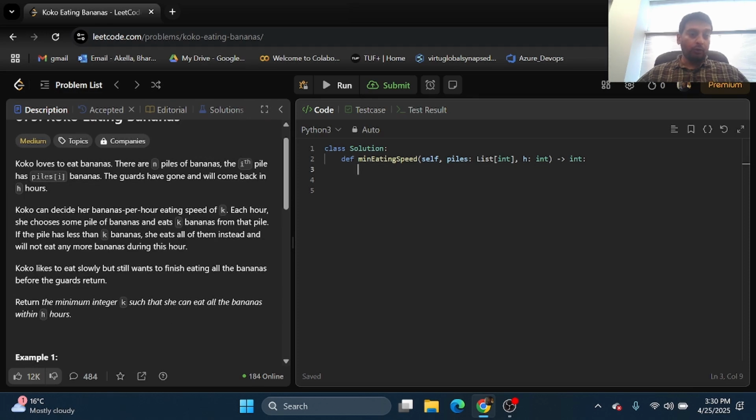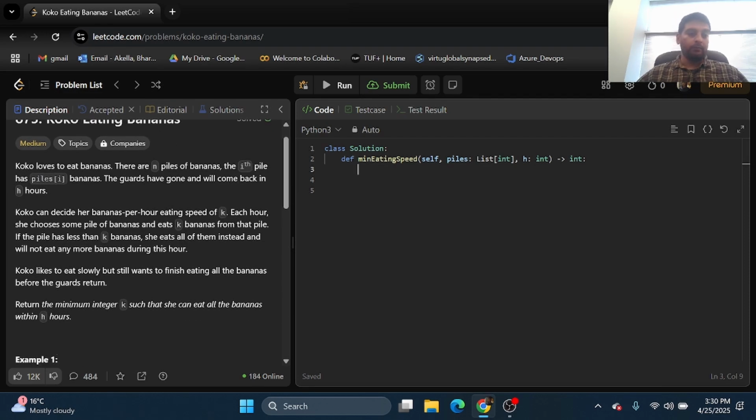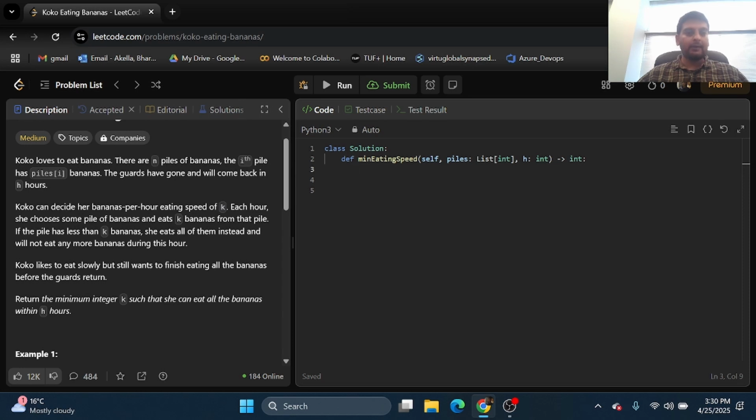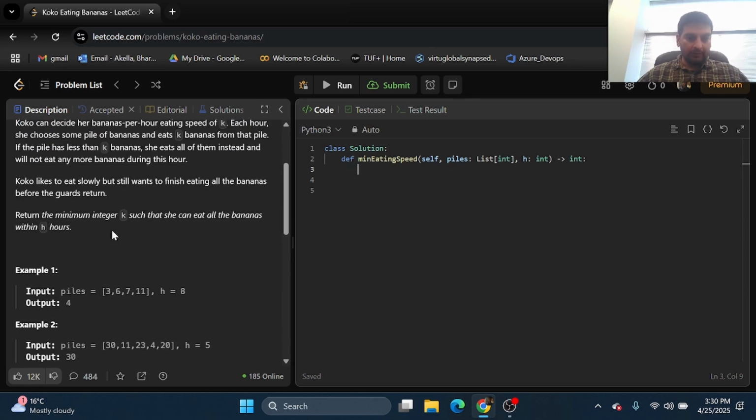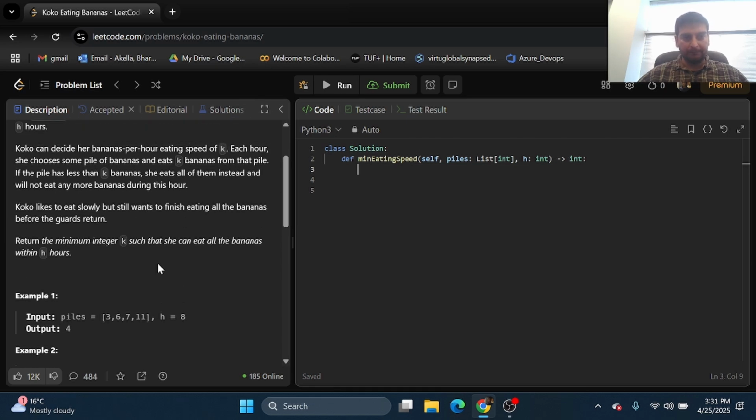So Koko is a monkey who loves to eat bananas, and there are n piles of bananas. The ith pile has piles[i] bananas. So this is basically an array, and each pile over here has some bananas. This is the first pile which has 3 bananas, second pile, 6 bananas, third pile, 7 bananas, and fourth pile, 11 bananas. In total, you have 4 piles over here.